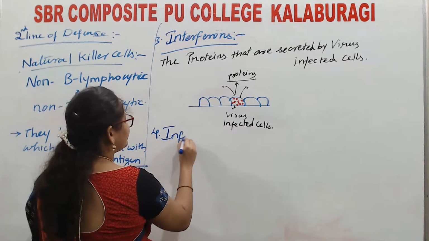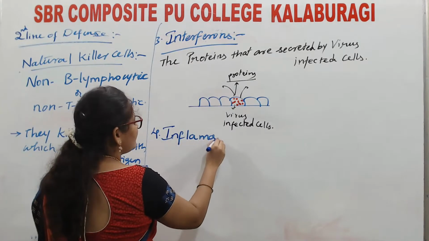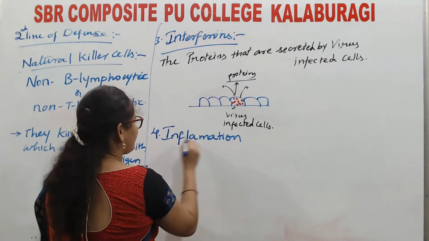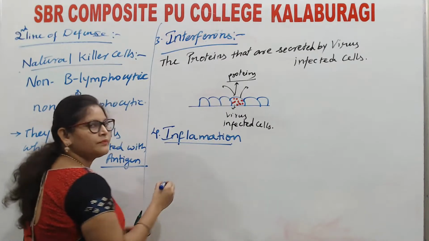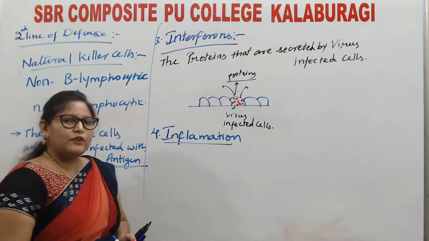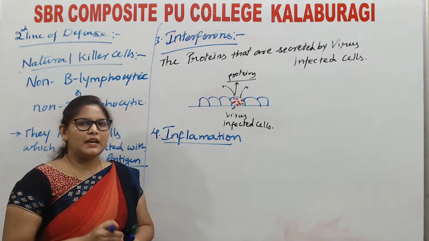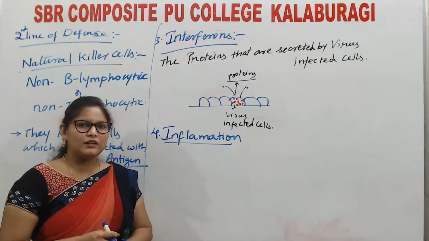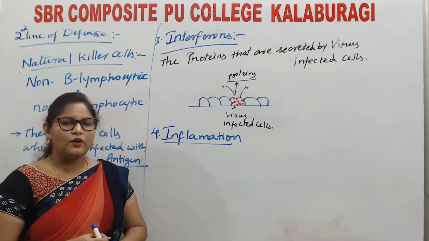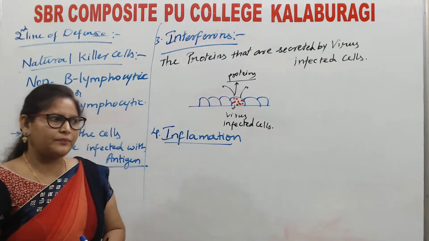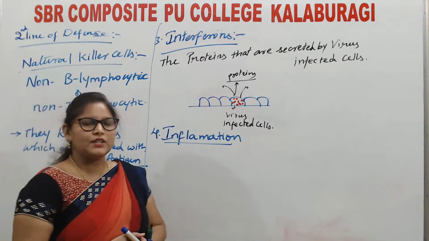And next one, inflammation. If any agent, a physical agent or a chemical agent or a biological agent, what are all these agents?